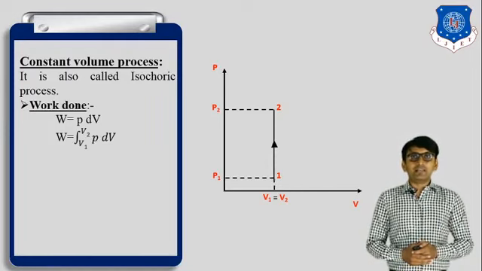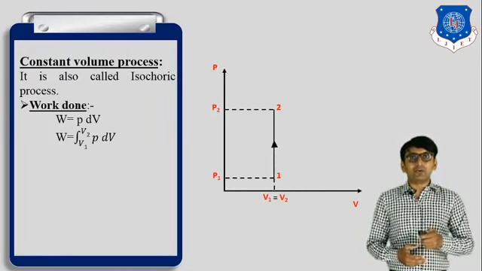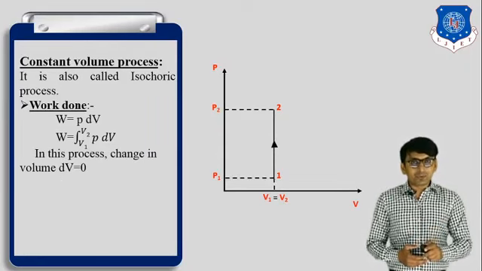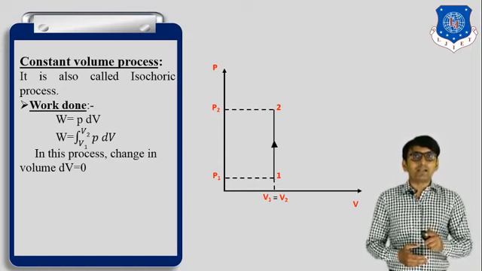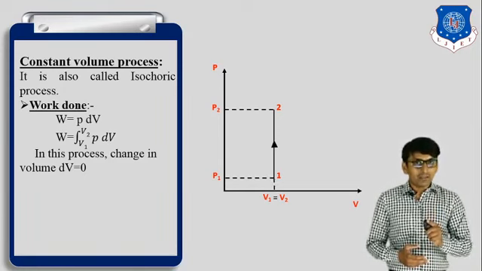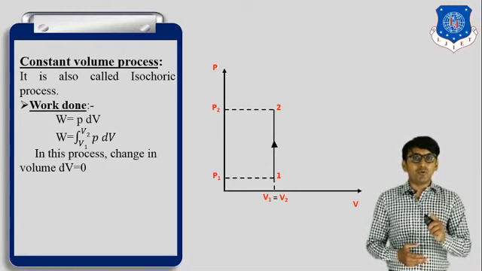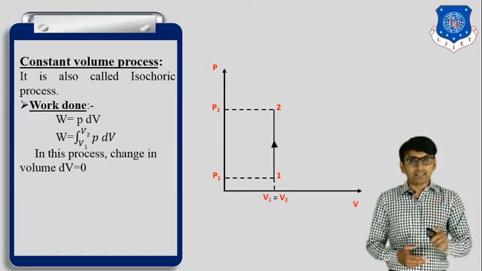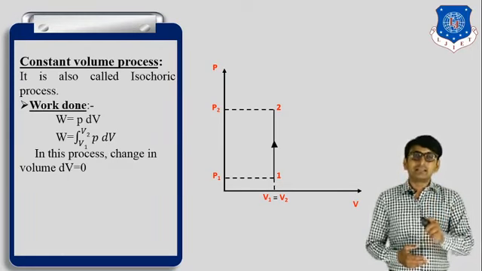So W is equal to the integration from V1 to V2 of P dV, but in this process the volume at point 1 and at point 2 remains the same, so there is no change in volume. So dV is equal to 0, so work done is equal to 0. In a constant volume process work done is 0.